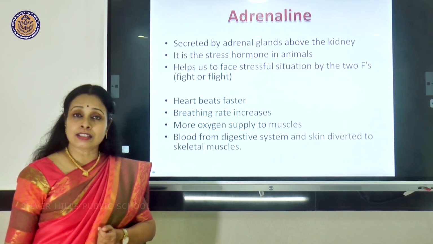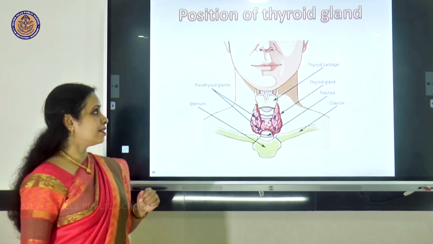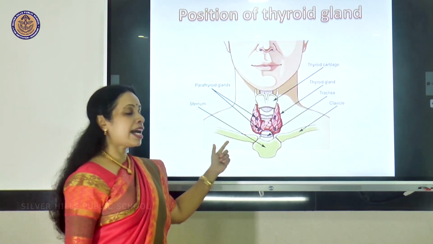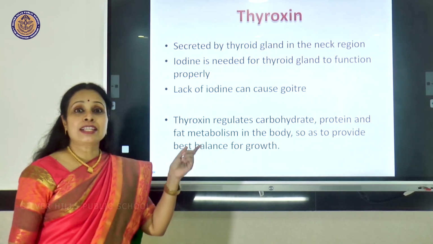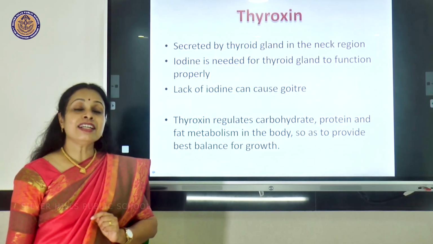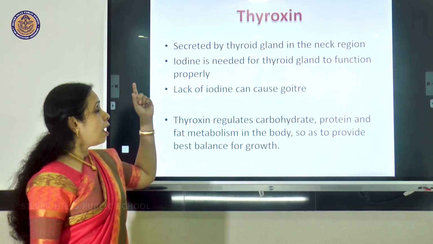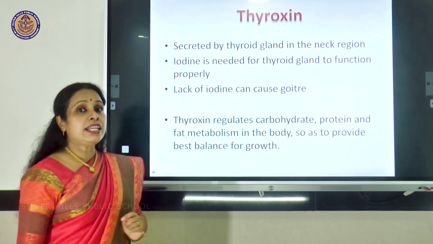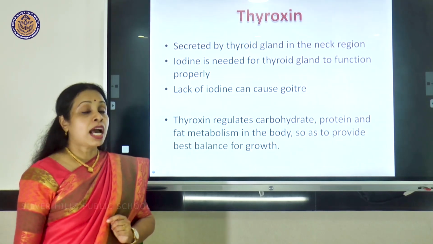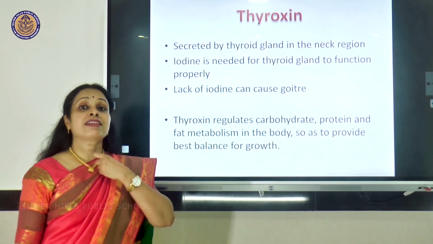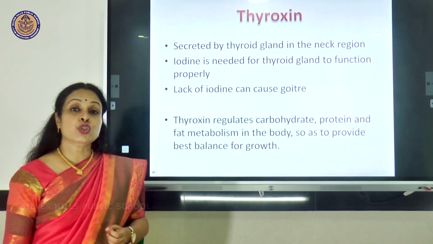with the opponent. Moving on to the next gland in your neck region, which is called the thyroid gland. You can see here the thyroid gland, and behind them you can find the 4 parathyroid. Thyroxine hormone is secreted by the thyroid gland in the neck region. The mineral iodine is essential for the thyroid gland to function properly, and if there is lack of iodine, that will affect the thyroid gland. You can actually see it swell up, and that condition is called goiter.